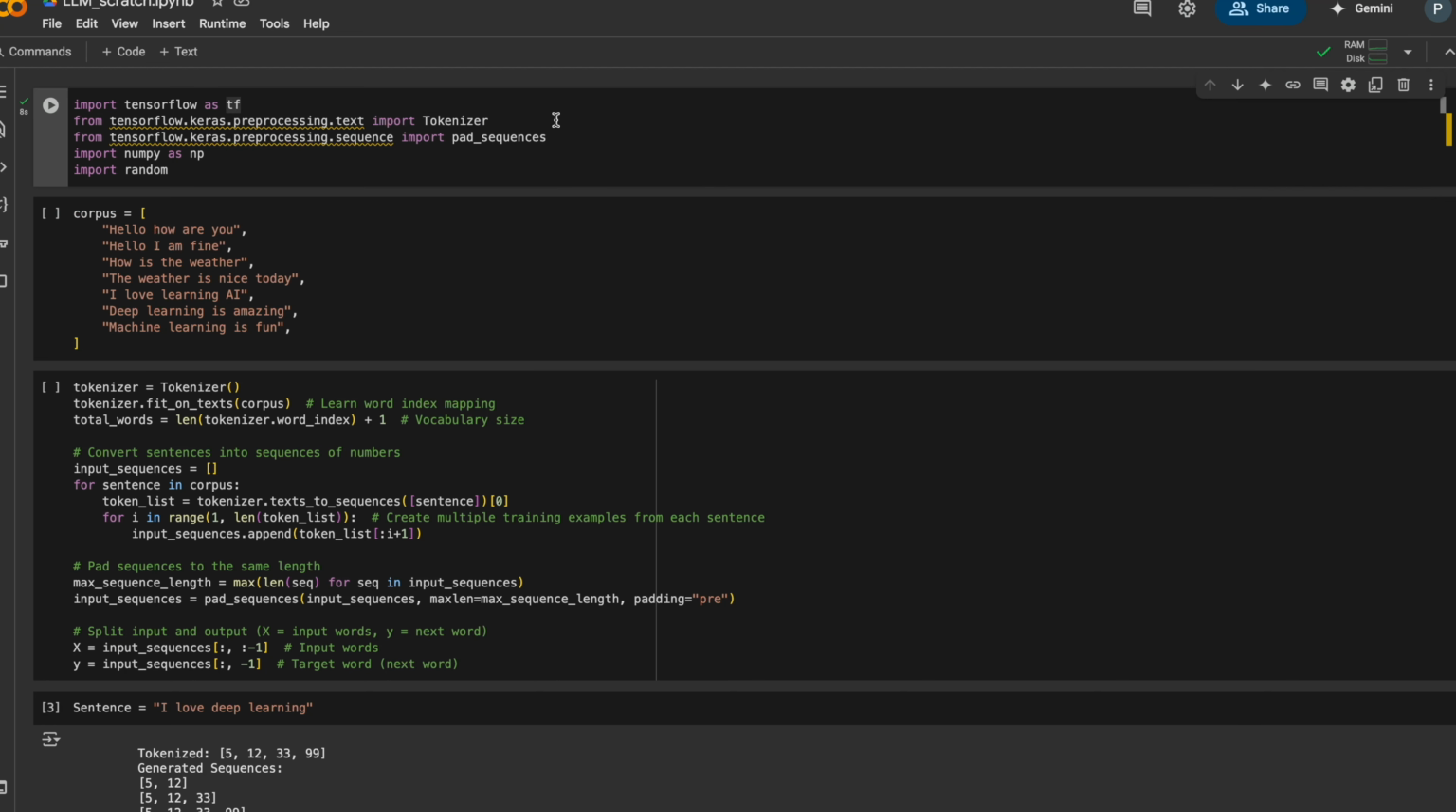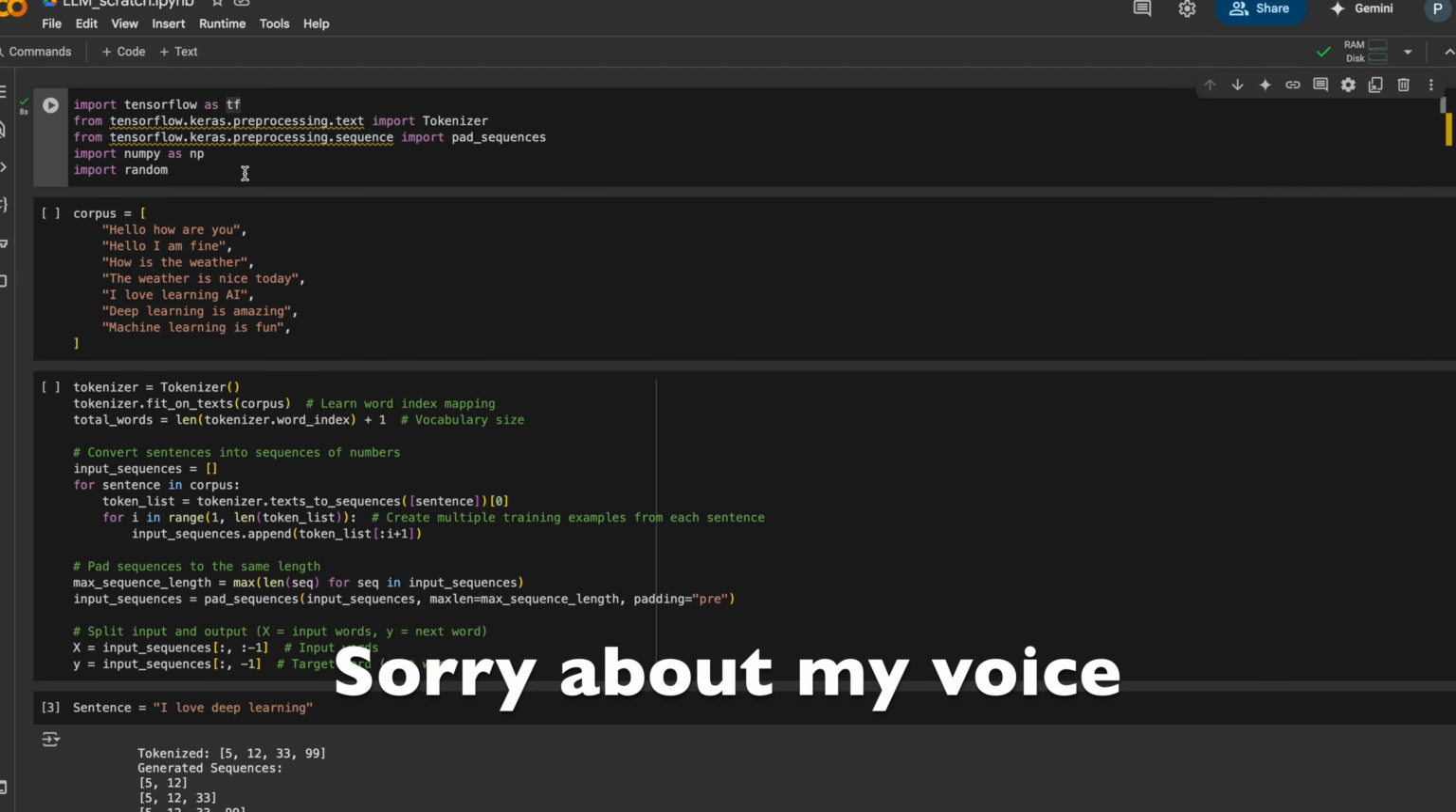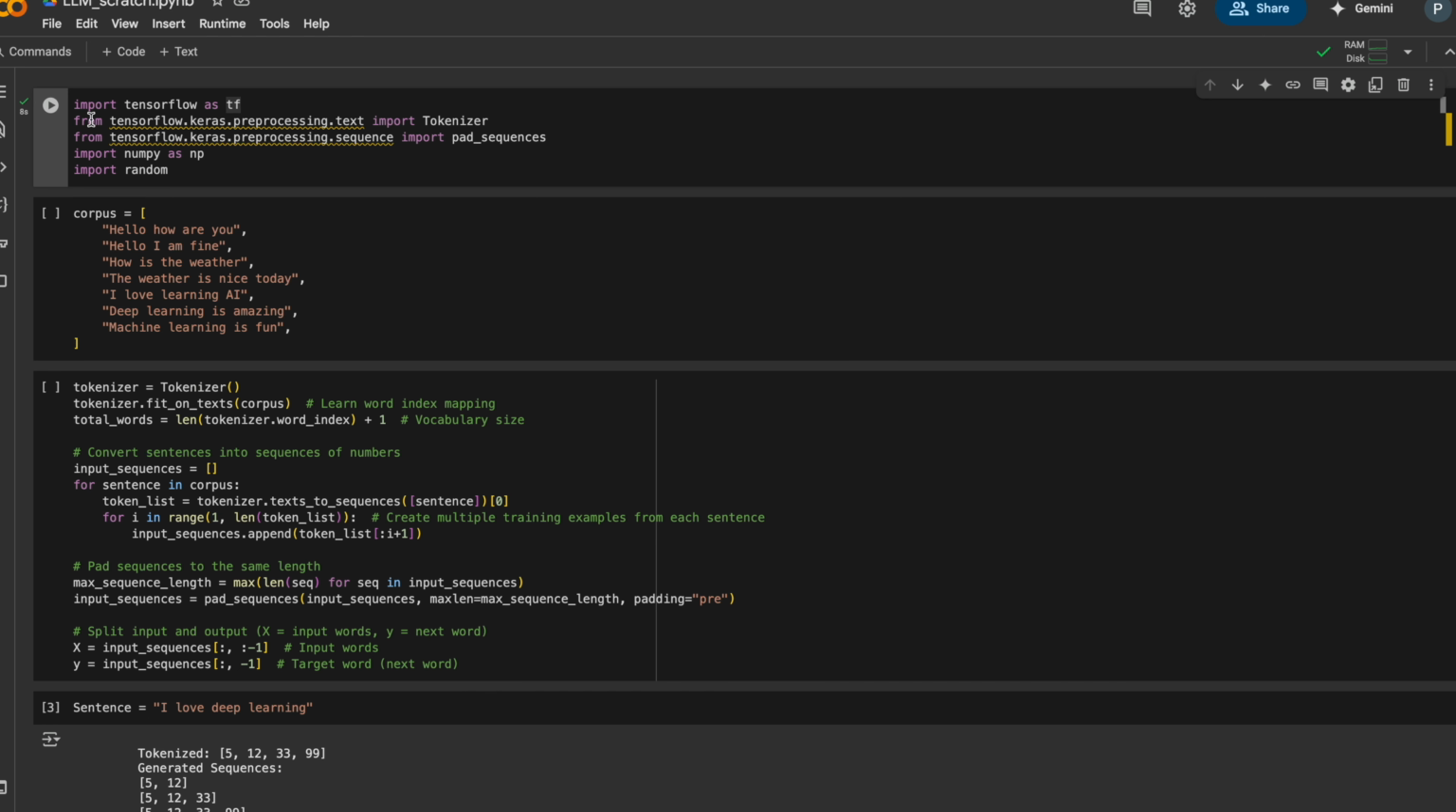Let's build an LLM model from scratch. So I'm importing all the required packages for text tokenization, sequence padding, and numerical operations. I'm taking only a few lines of sentences as my corpus. If we need to build a large language model, we can have a different corpus with more size. Here, for the demo purpose, I'm using only a few lines.